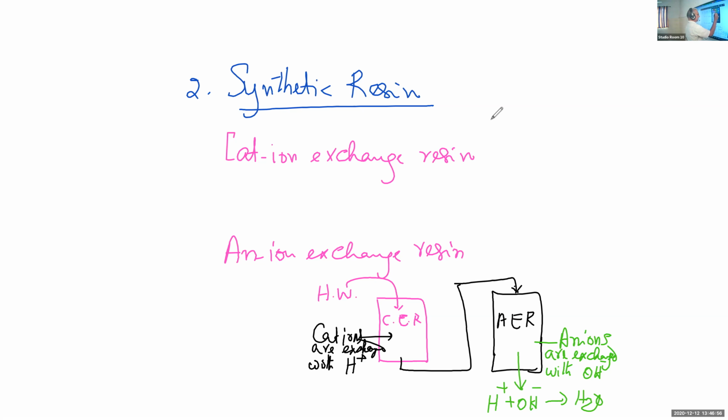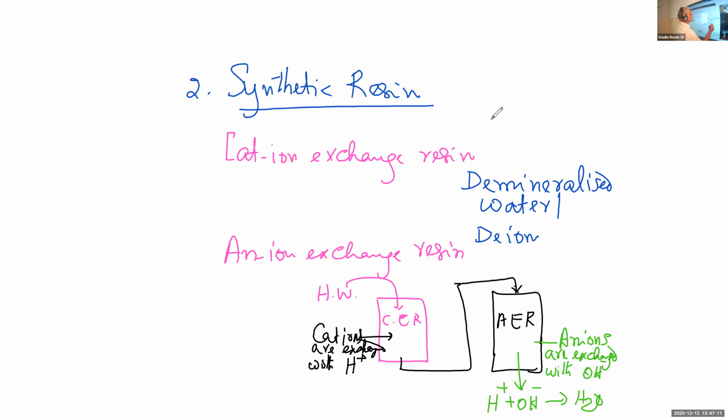That sample of water is called demineralized water or deionized water. All types of ions are removed, cation and anion both. So it's called deionized water or demineralized water, and it is 100% pure water. This method is suitable for the removal of all types of ions, anion and cation also.